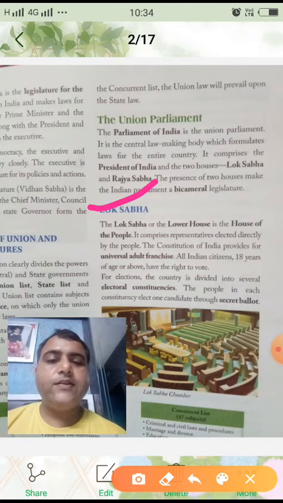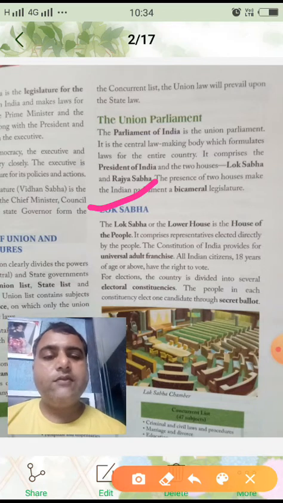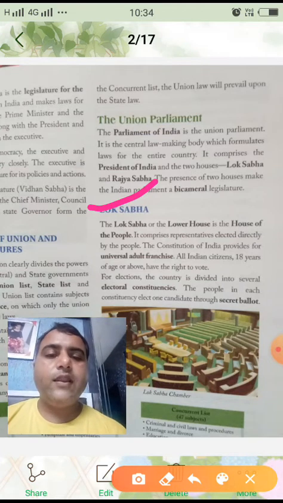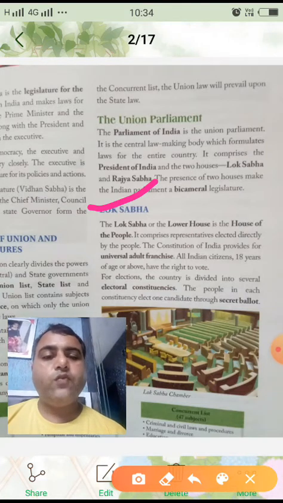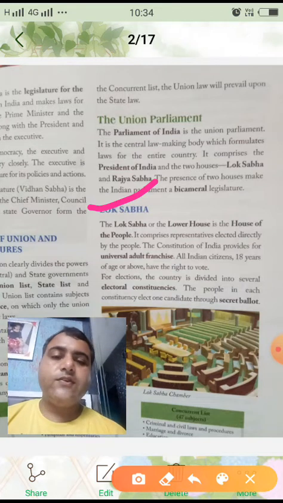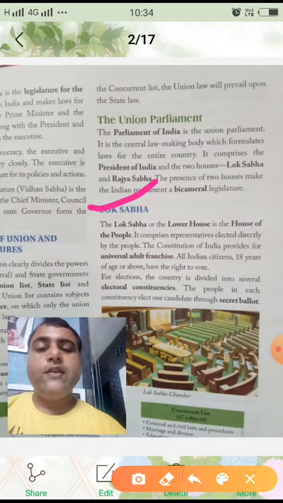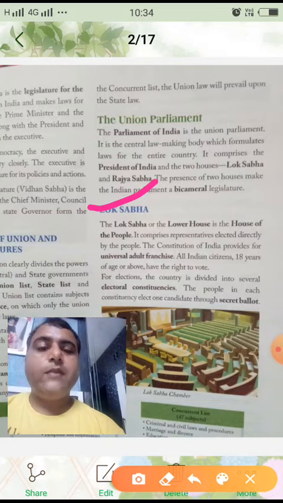Then after this, for elections, the country is divided into several electoral constituencies. The people in each constituency elect one candidate through secret ballot. So in which way are the members of the Lok Sabha elected?